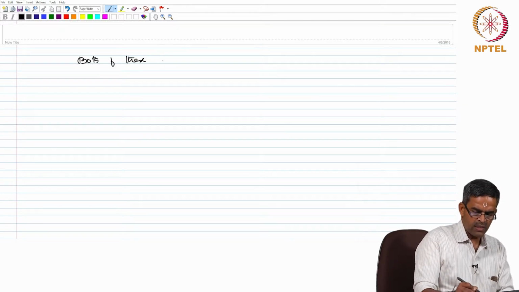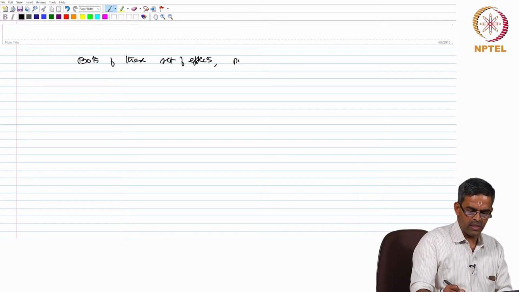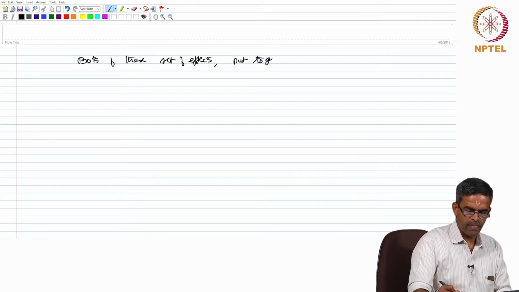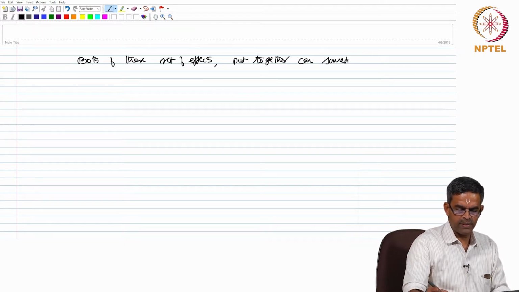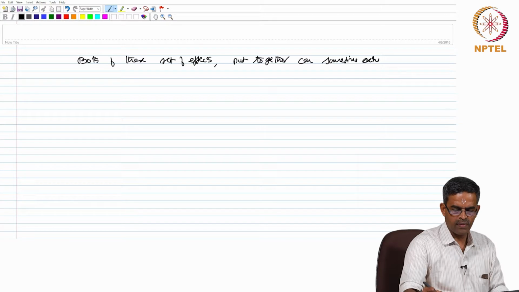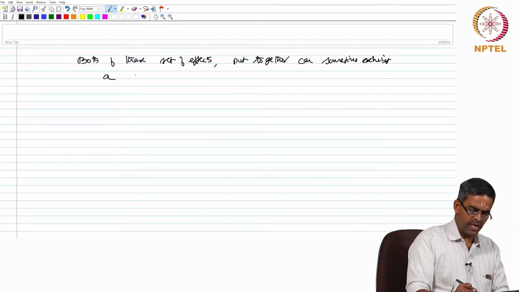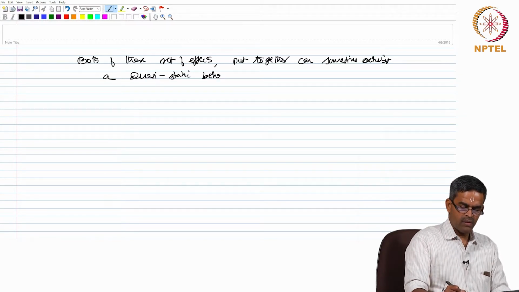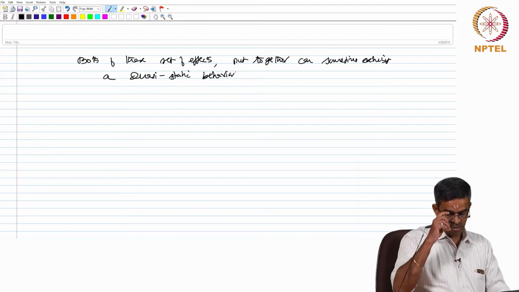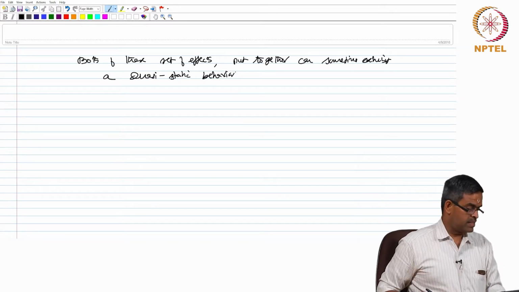So, both of these set of effects put together can sometimes exhibit a quasi static behavior. This is neither purely dynamic nor completely static.